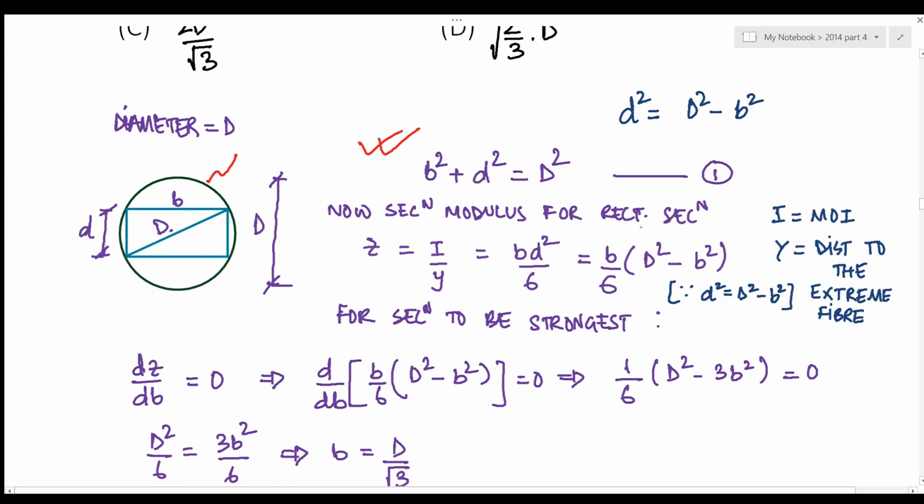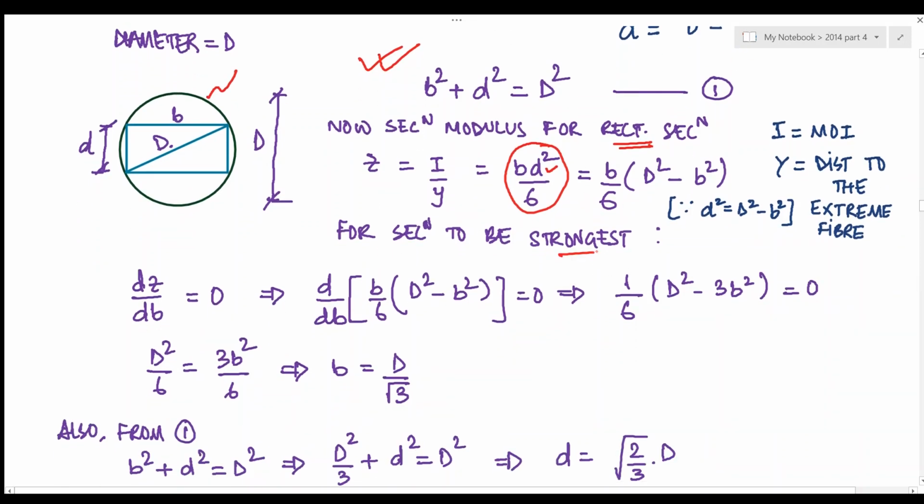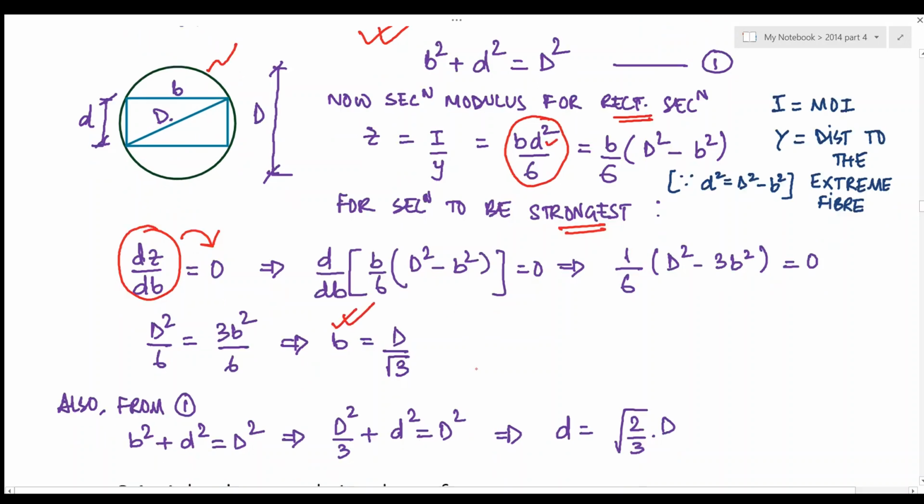Now the section modulus for the given rectangular section can be written as I by Y, which is equated to BD square by 6. We just replace the value of D here. The section modulus comes out to be B by 6 into capital D square minus B square, right? Now for the section to be strongest, we need to equate this portion to 0, right? We just replace the values and the B value would come out to be capital D by root 3,